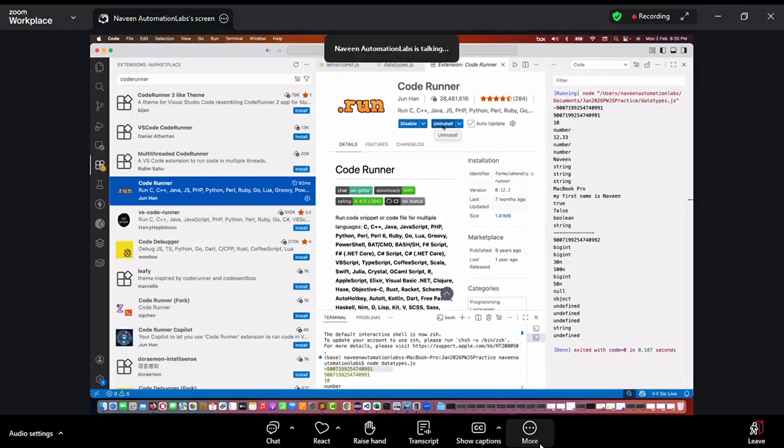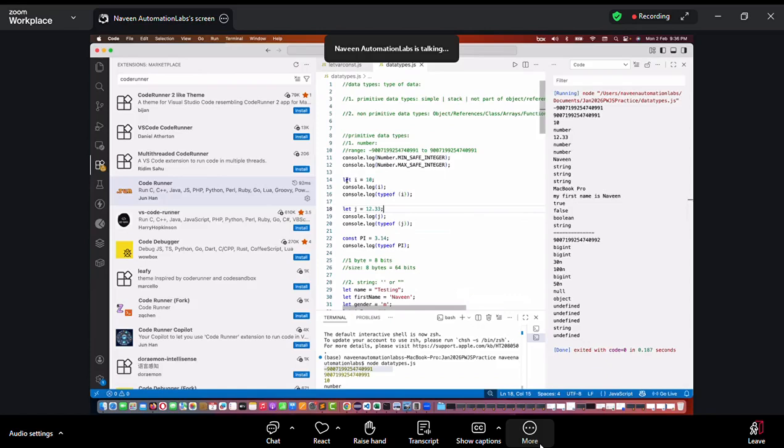When you click on install, please restart your Visual Studio Code once. Super simple. See, this is the run icon. Install and then restart your Visual Studio Code. After that, in 90% of cases the run icon will come. If it is not coming, then what will you do? Restart your Visual Studio Code.